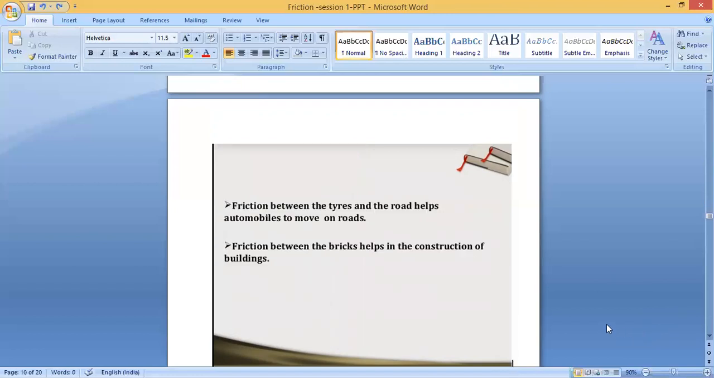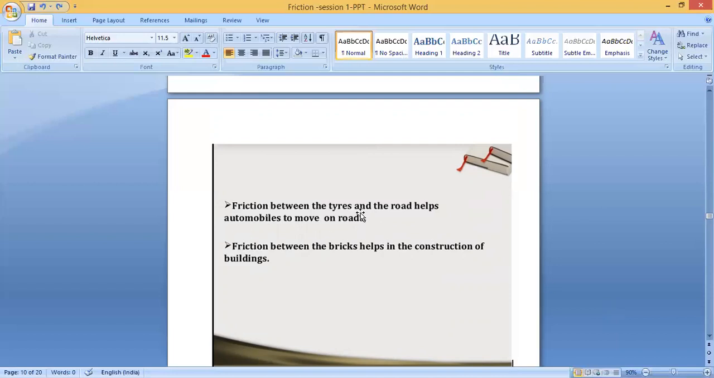Friction between the tires and the road helps automobiles to move on roads. There is friction between the tire and the road. Because of that, they can move. Suppose there is no friction, or very little friction, what will happen? It will slip and accidents will happen. The vehicle cannot move properly on the road.